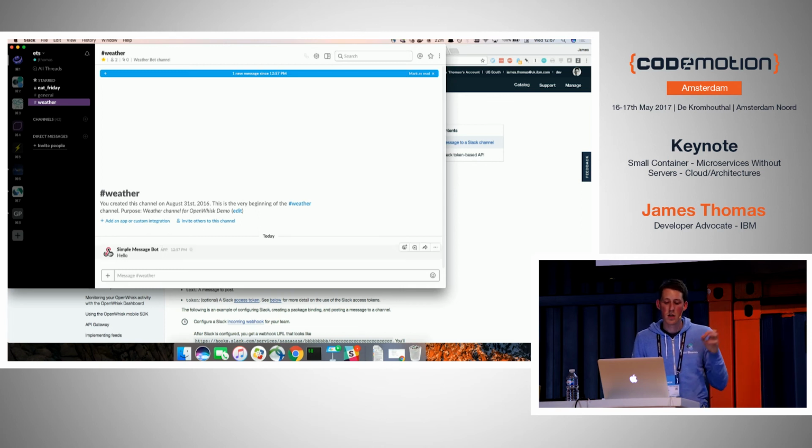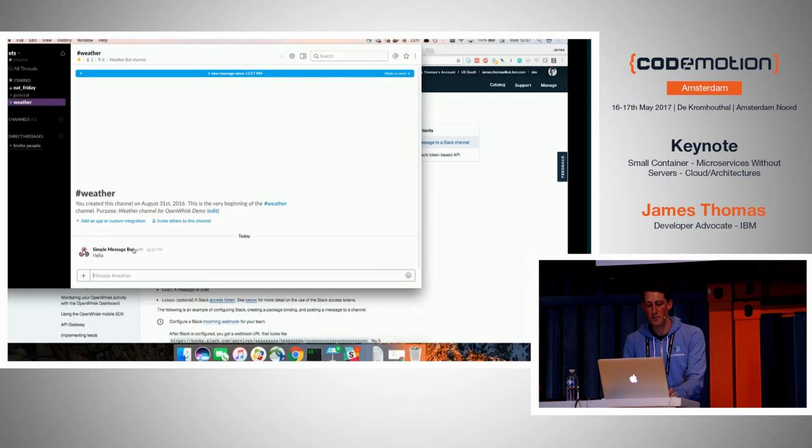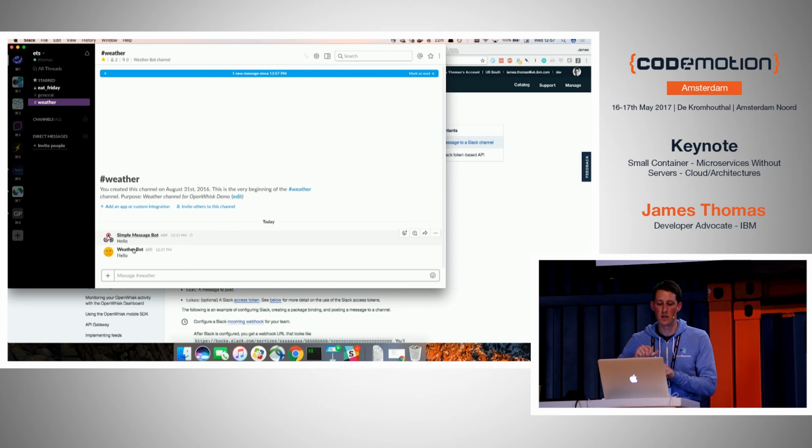Now, I wanted to change the emoji. It's very important. I wanted a better emoji, and I wanted a better title for my bot. So I've actually taken that default package and bound some different parameters and customized it so that I just have to invoke it with text every time. So I have a little service called webhook that I can invoke with some text, hello, and it will come up as if it's a message from my bot.